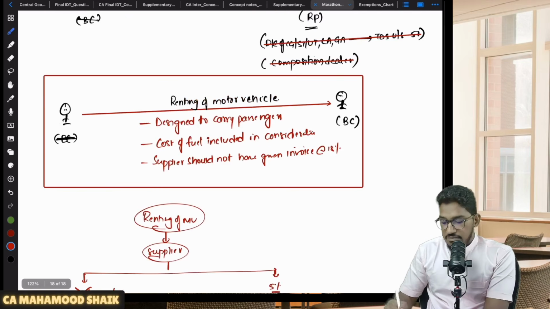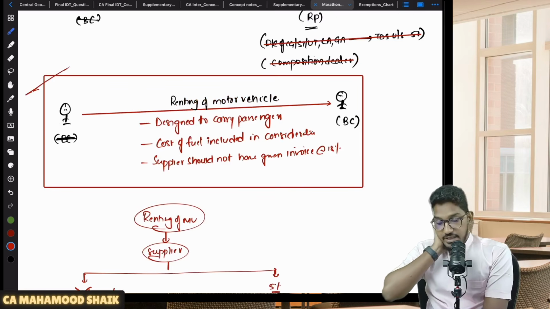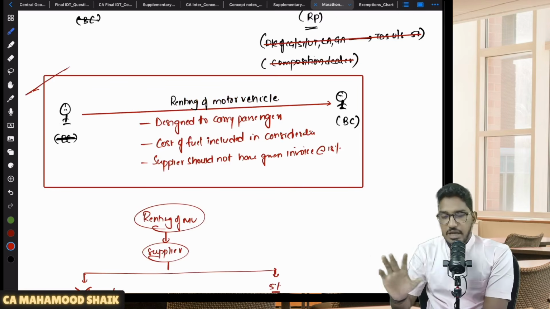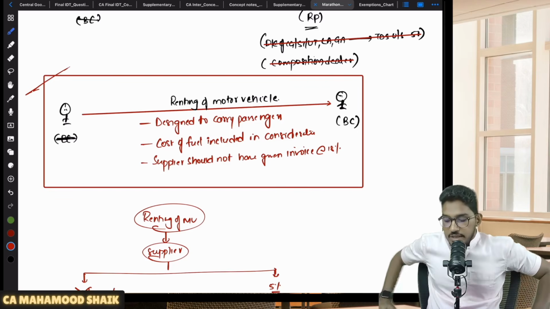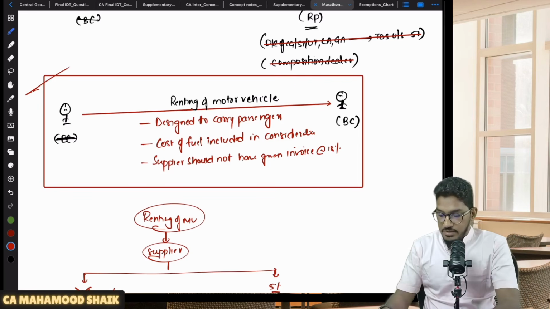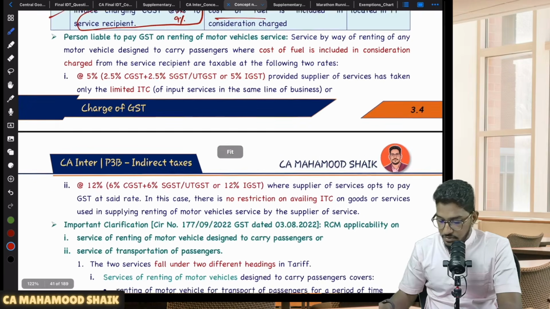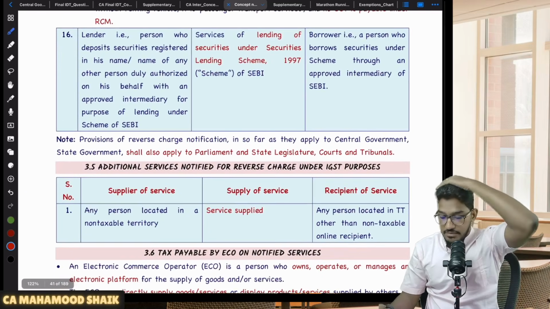So just this much you have to remember: when renting of motor vehicle designed to carry passengers will get covered under reverse charge mechanism. It is a thumb rule. You have to remember all this. When all these conditions are fulfilled, then GST will be payable under reverse charge mechanism. Okay, right. So with this, we are done with the renting of immobile properties also, renting of motor vehicles also. So this is also one such service covered under RCM.